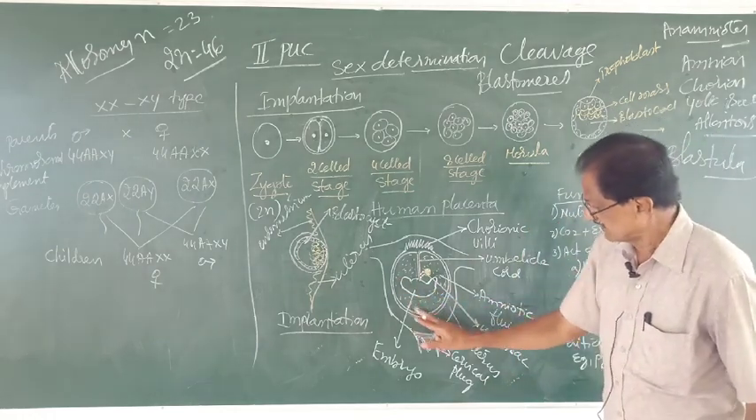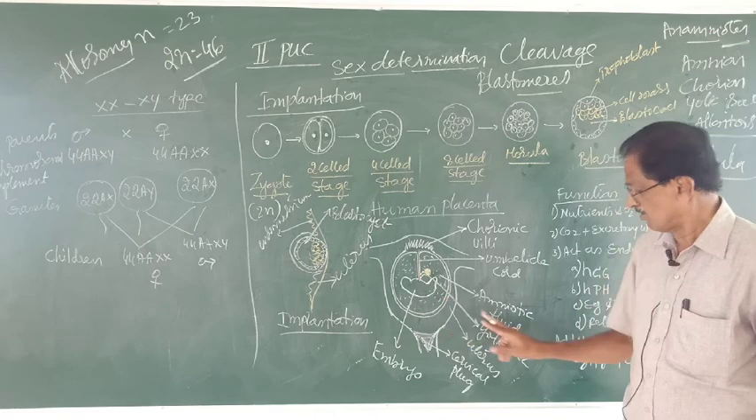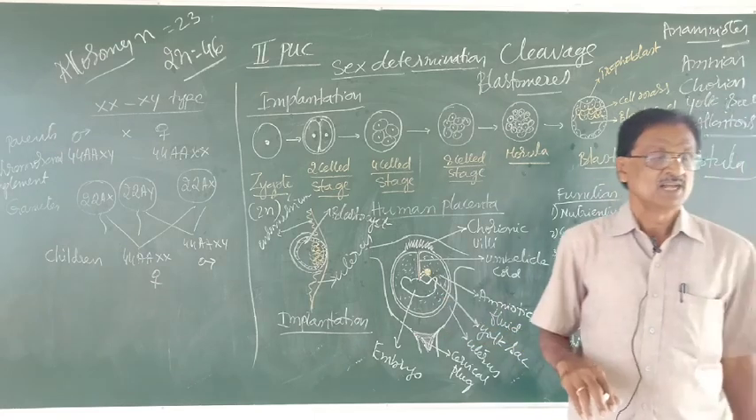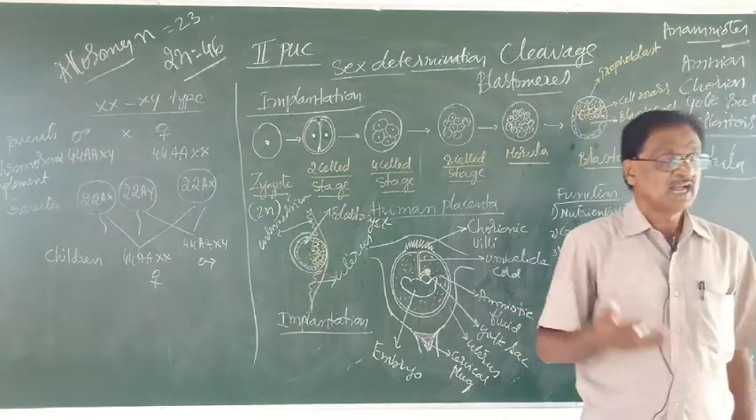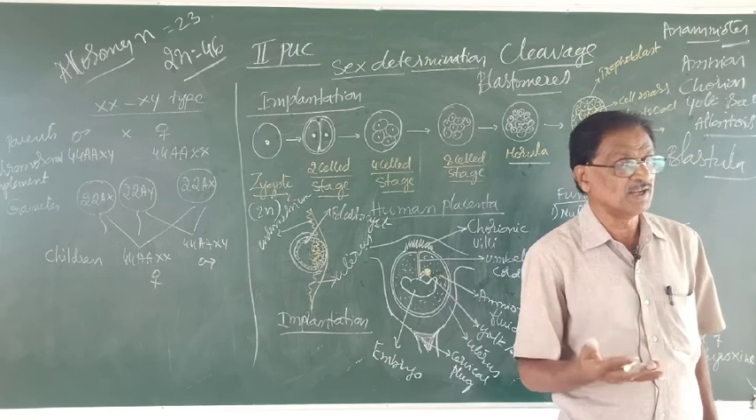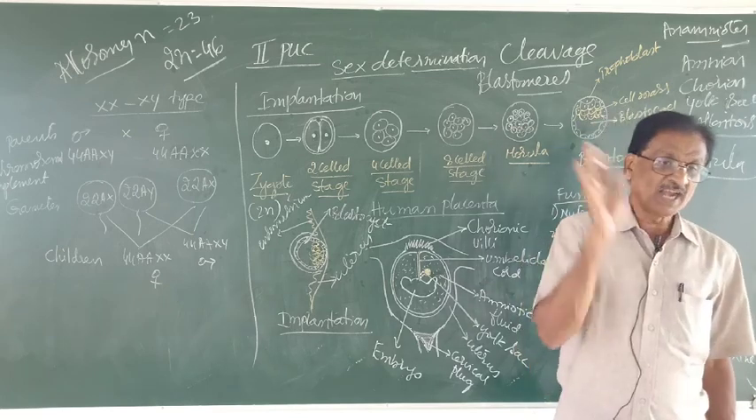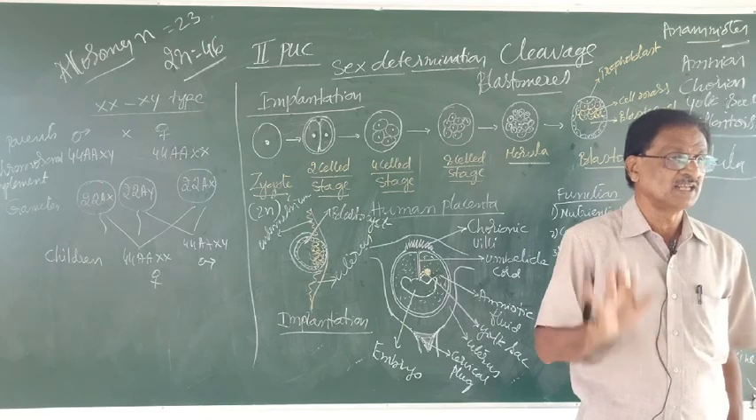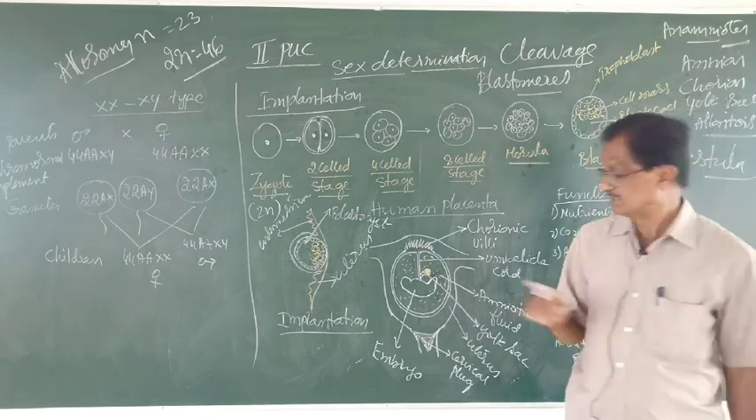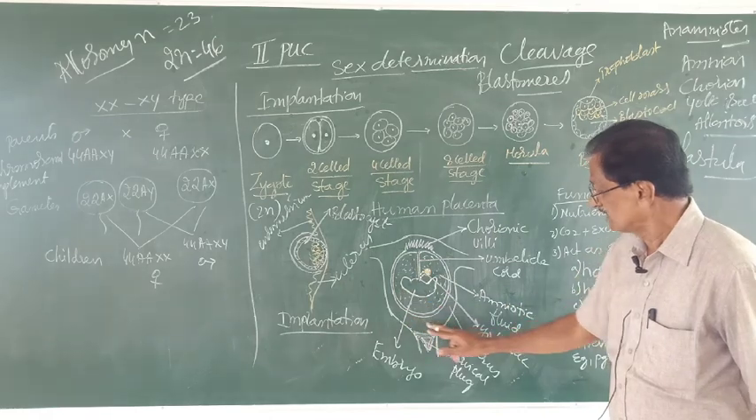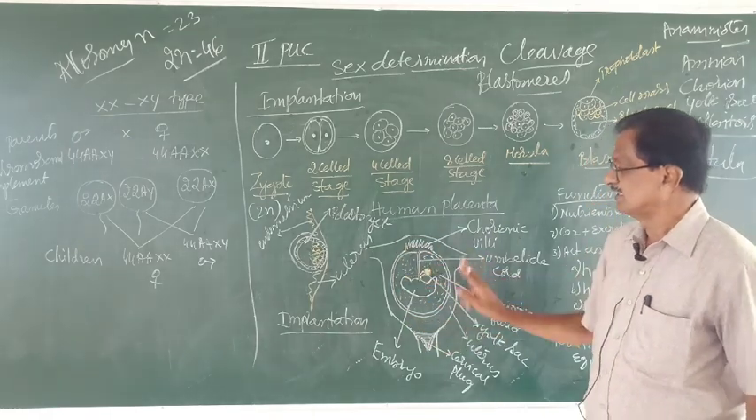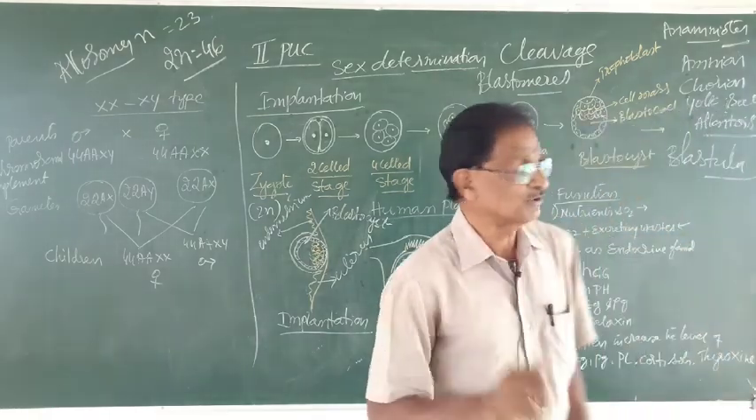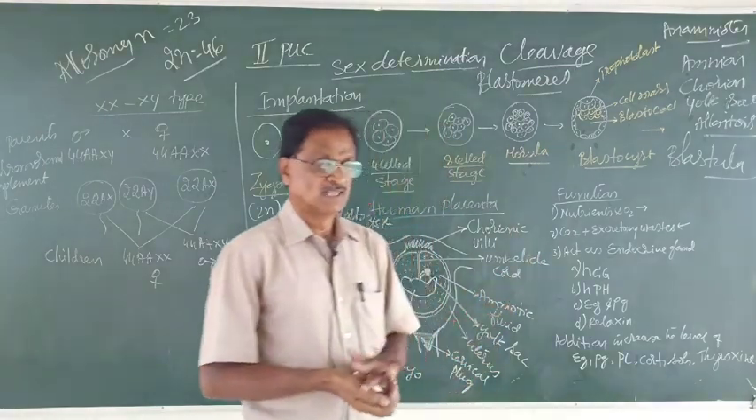Then the embryo is surrounded by what? Amniotic fluid. Amniotic fluid acts as a shock absorber. It provides greater protection to the embryo during the pregnancy period. This is the overall structure of what? The placenta. Now let us know about the functions.